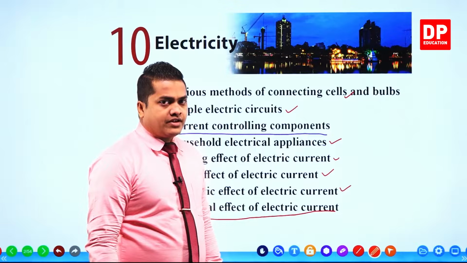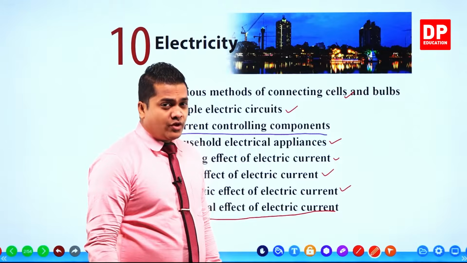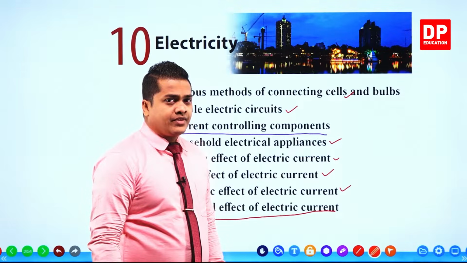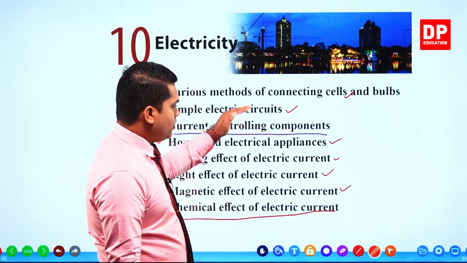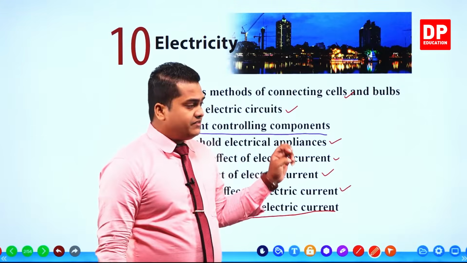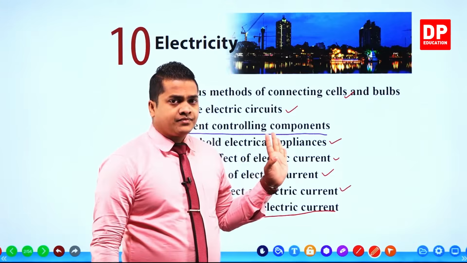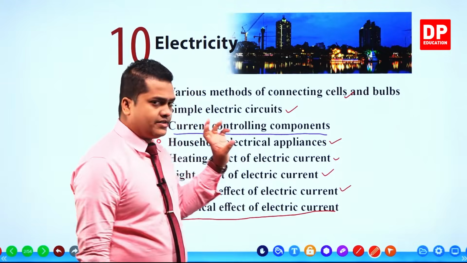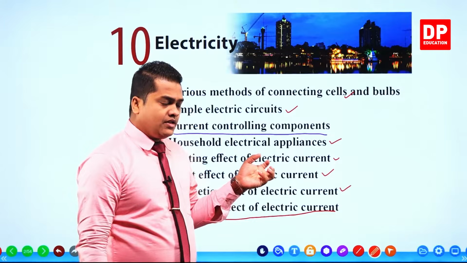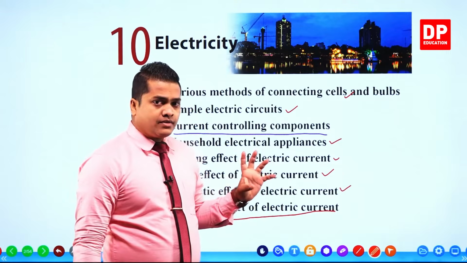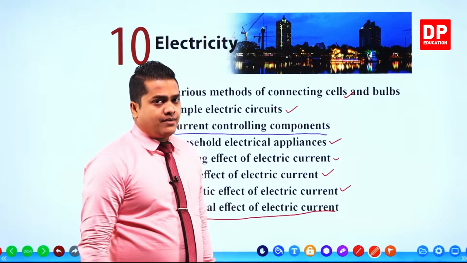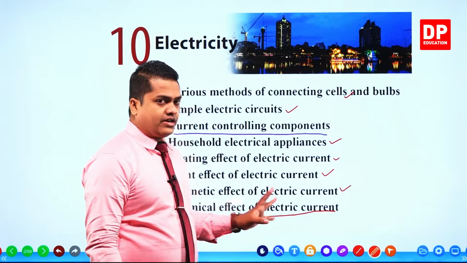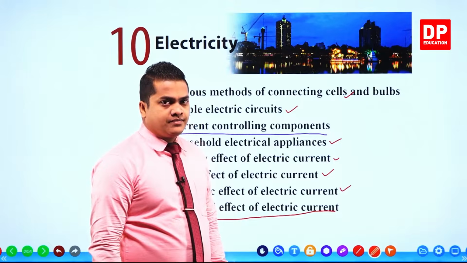Chemical effect of electric current. This is a very fresh new beginning for you in the electricity part, right? All of these things we already know: that by providing electricity we can do all of these things. Like what things? We can get a heating effect. We can heat something. We know that by providing electricity we can light up some instruments. Then we know that by providing electricity we can create magnets.